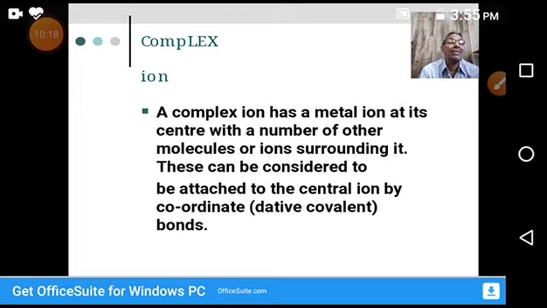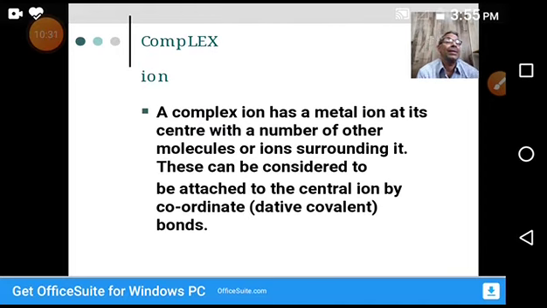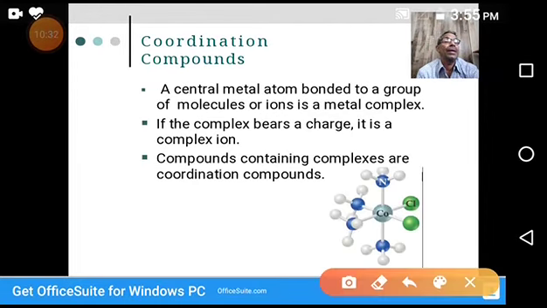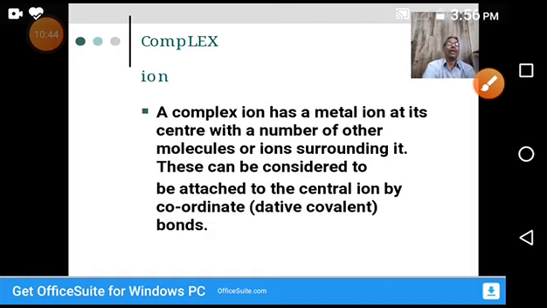A complex ion has a metal ion at its center. In the previous slide, you see it's a metal ion. Cobalt is there. This cobalt is the center of the molecule. It is surrounded by different negatively charged or neutral molecules. Okay, it is a complex ion.